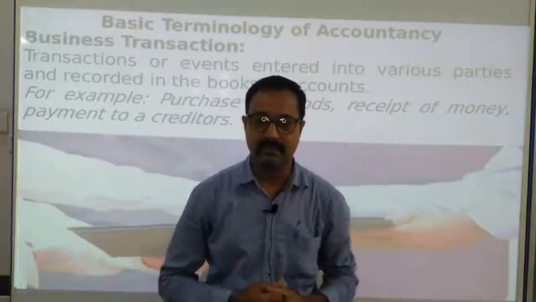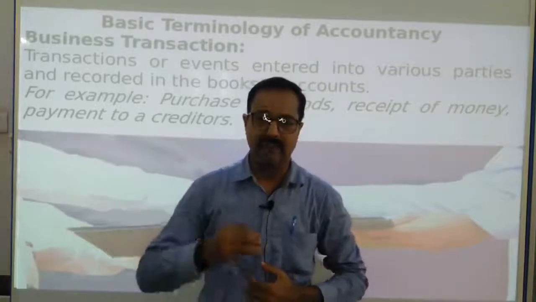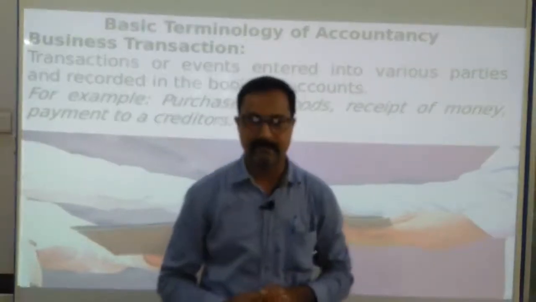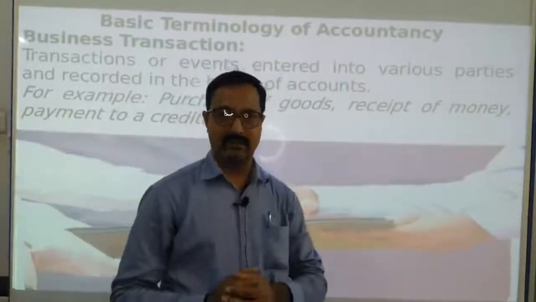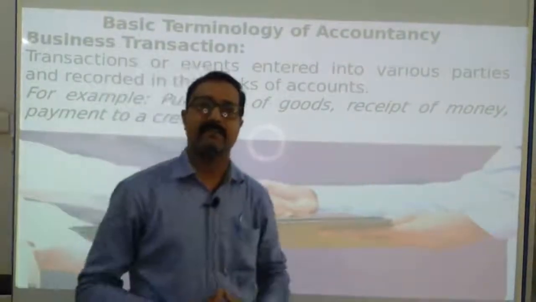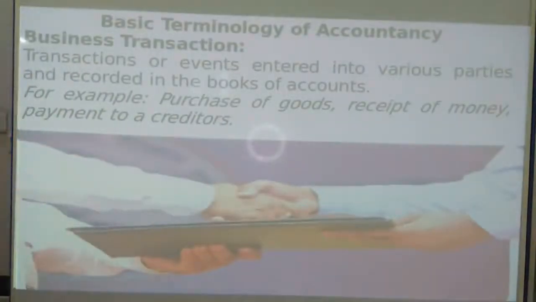What goods I am selling, I have to record. If I am selling on credit, and if you are giving me money, that also I have to record. So these types of transactions are called business transactions. From here you can make your notes too.